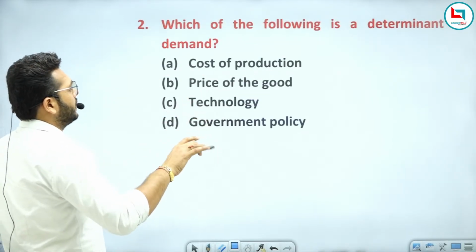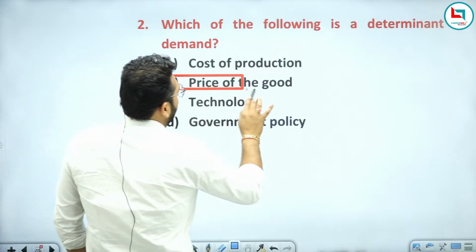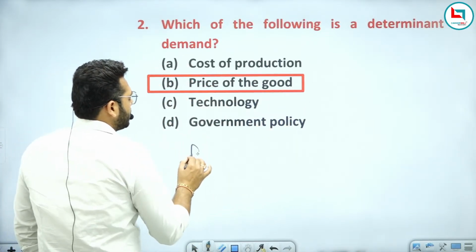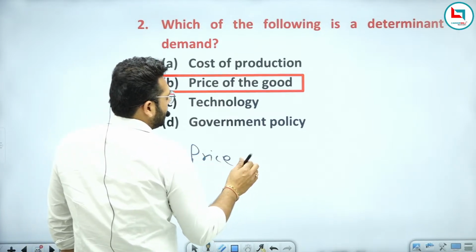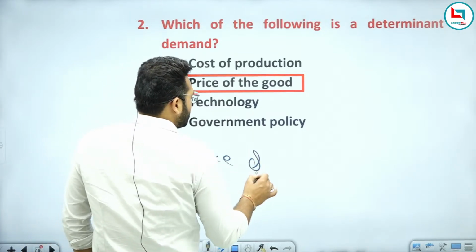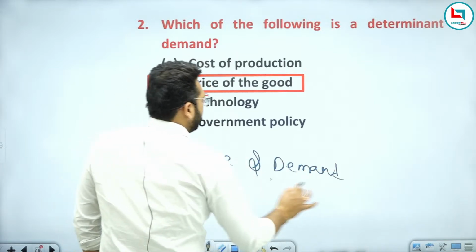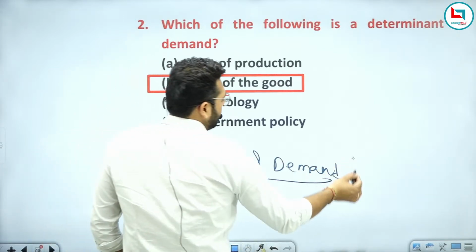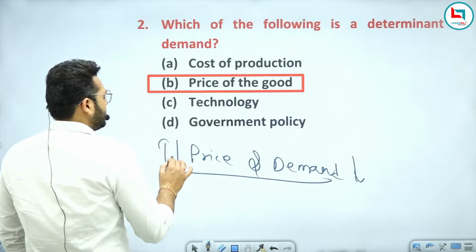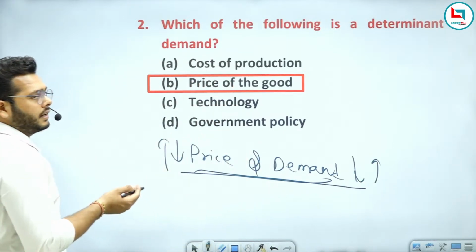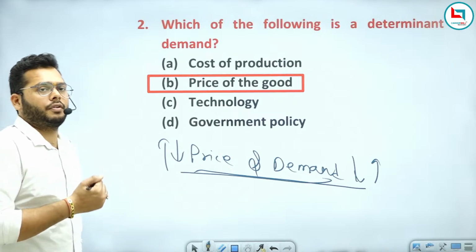Now let's move to another question: which of the following is a determinant of demand? This is the price of a good. As you all know, there is a law of demand, a basic relation between price and demand. If price rises, demand decreases. If price decreases, demand rises.